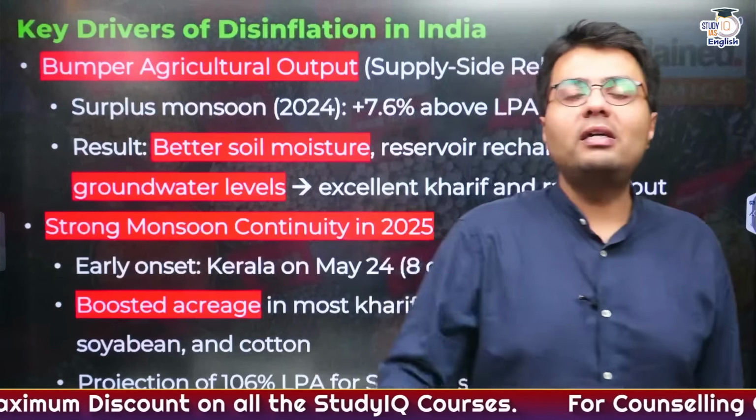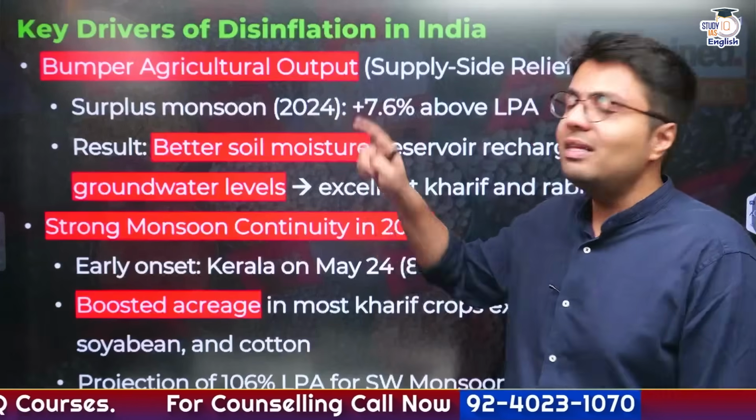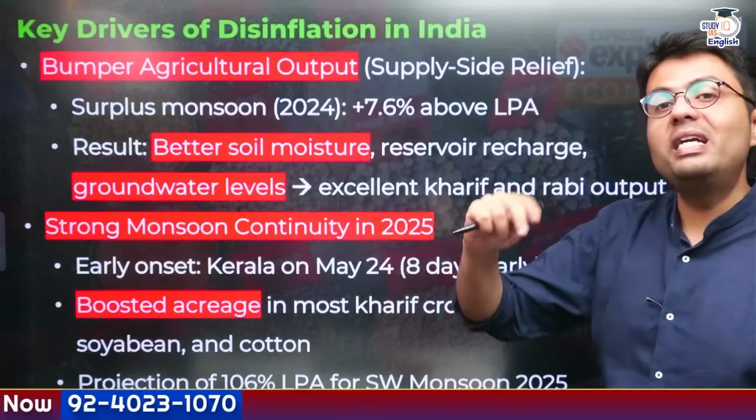Now, the one major factor that contributes to good agriculture in India is the amount of rainfall. And India in the last 2 years, that is in 2023 and 24, and this financial year is witnessing good rainfall.